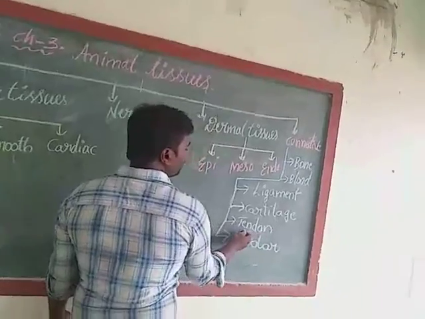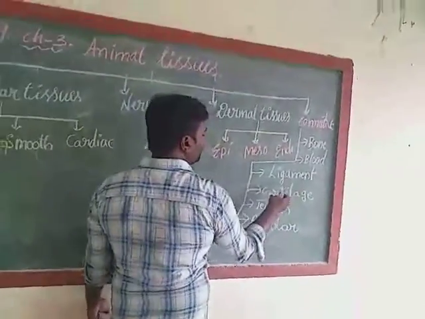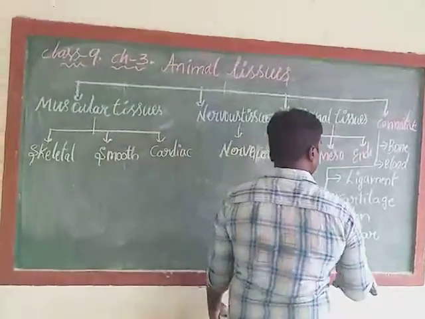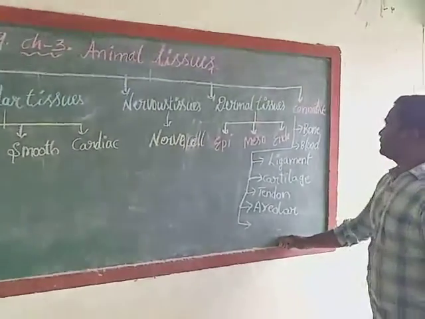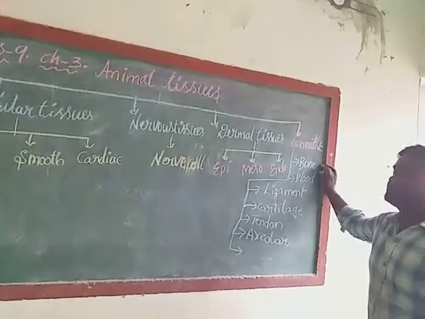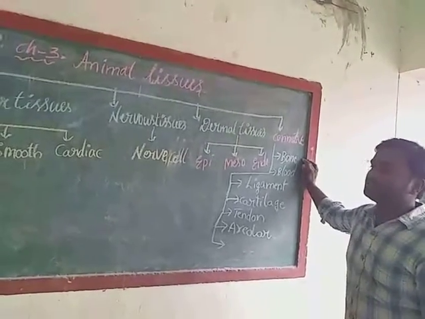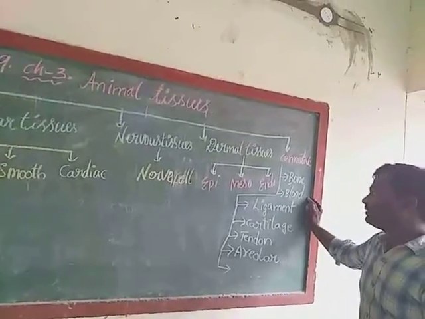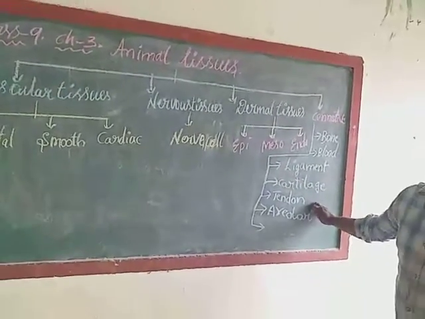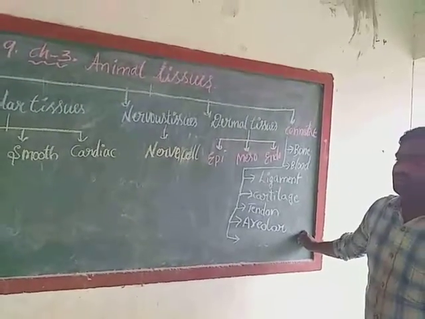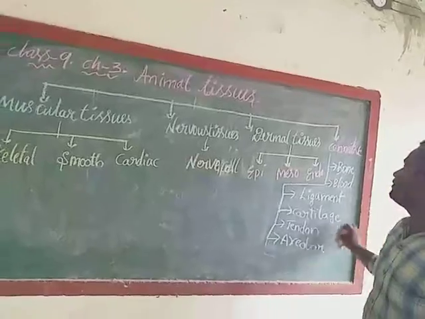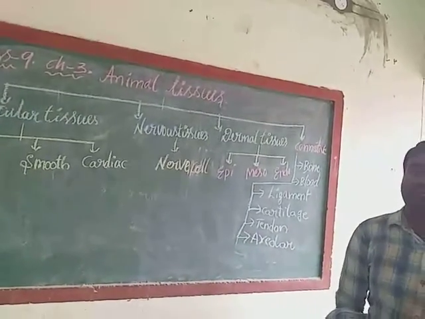So these are the types of connective tissues: bone tissue, blood, ligaments, cartilage, tendon, areolar tissue, which are useful to connect our body parts.